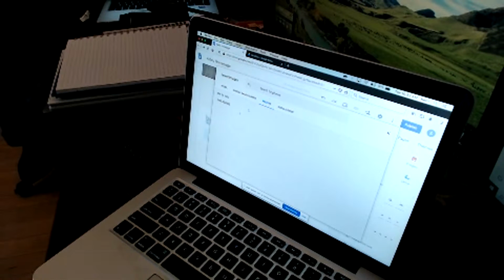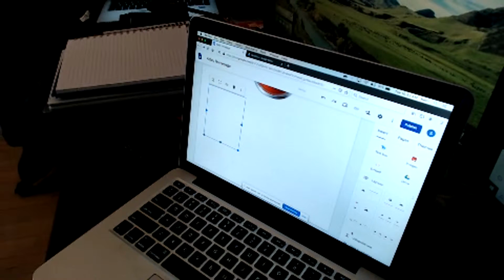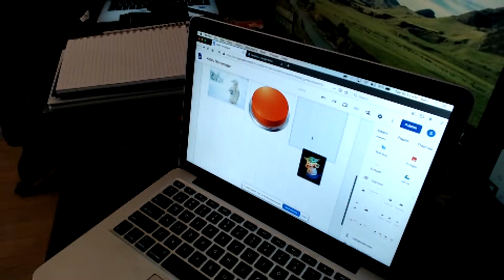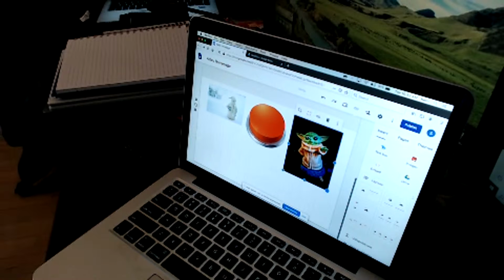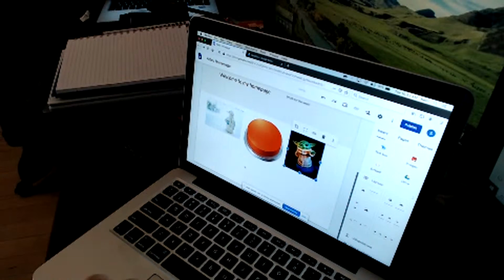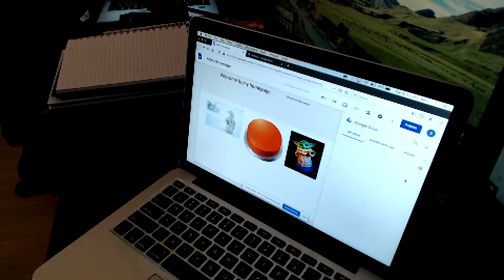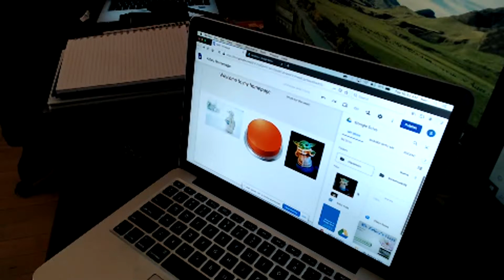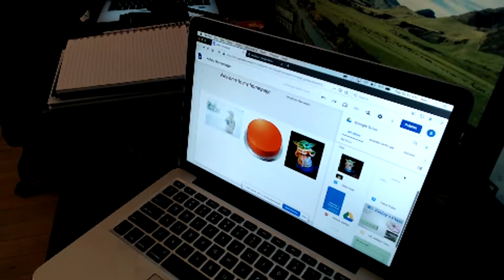And then finally here, if I want to search my own images, I'm going to go to Photos in this case. And again, I mentioned I have Yoda here, so let's click on Baby Yoda. We'll insert Baby Yoda. I'm going to put him right up here and resize him just a little bit. Okay, so I've inserted three photos here. Cool. Going down around the horn here, so text box, images, Drive. Google Drive, if I want to insert a document that I've created, so I've got class rules right here.